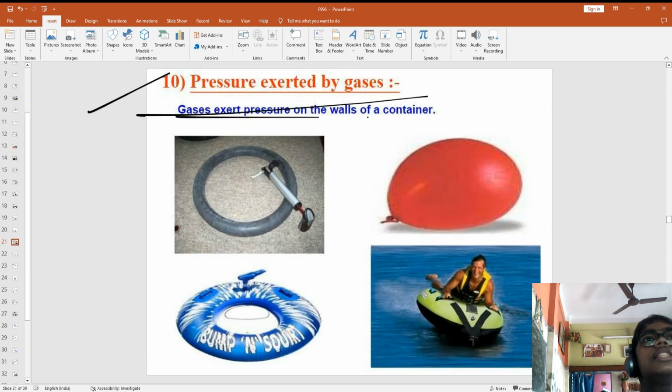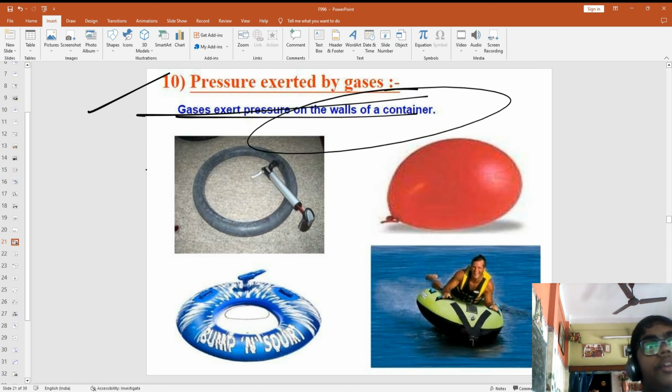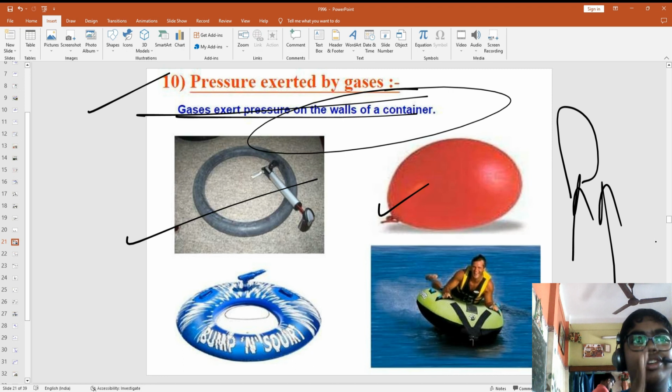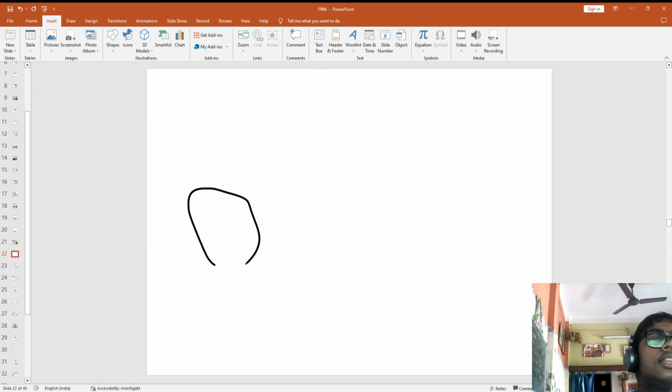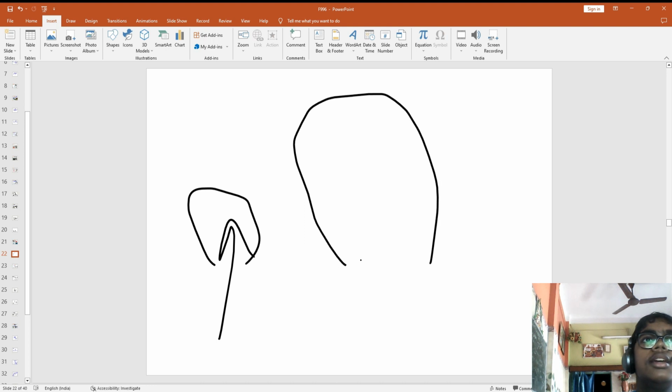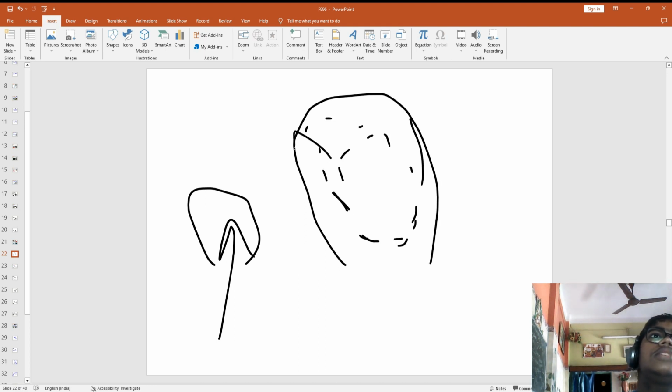Now gases also exert pressure on the walls of the container. If you take a balloon and you are blowing air inside the balloon, it will be increasing. The size will be increasing because of the air pressure. So let me draw. First, this is like this. Air is going in. Okay, it has become like this. Why? The air that you have pushed in is giving pressure.